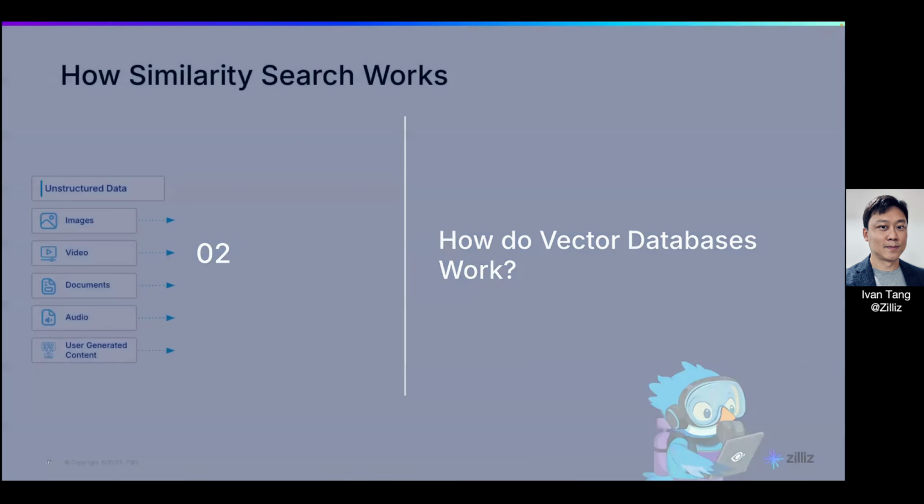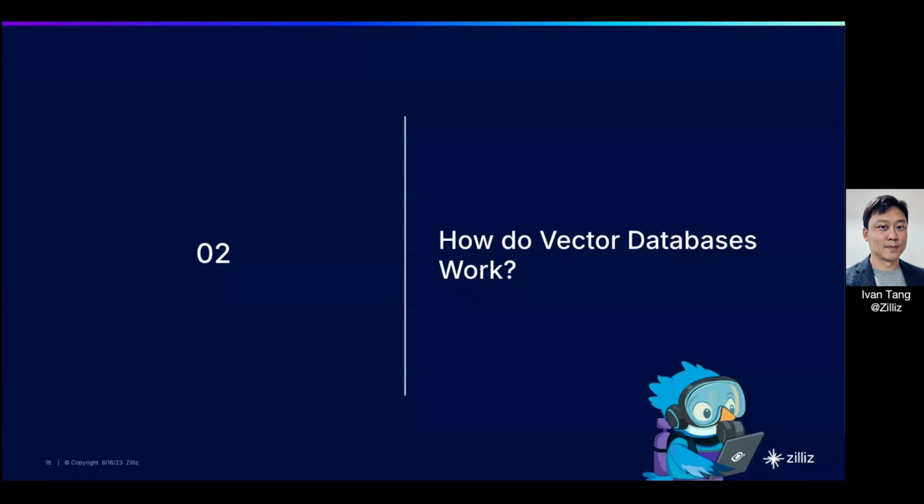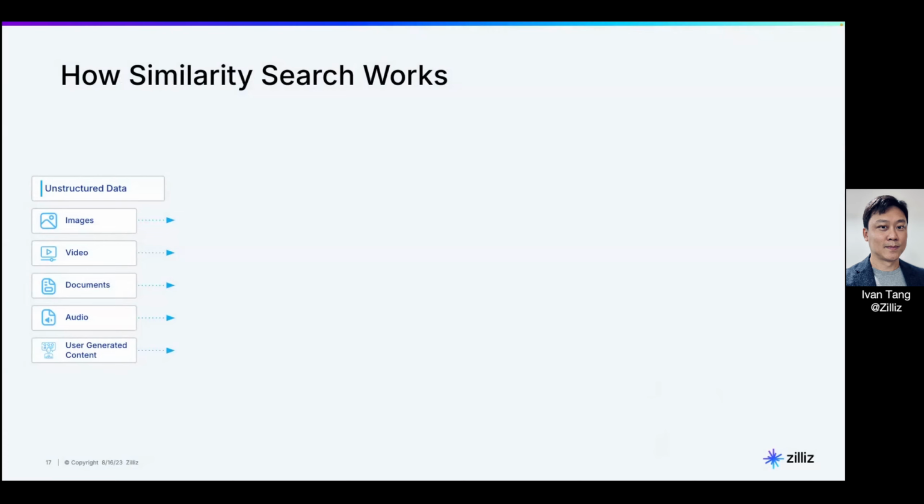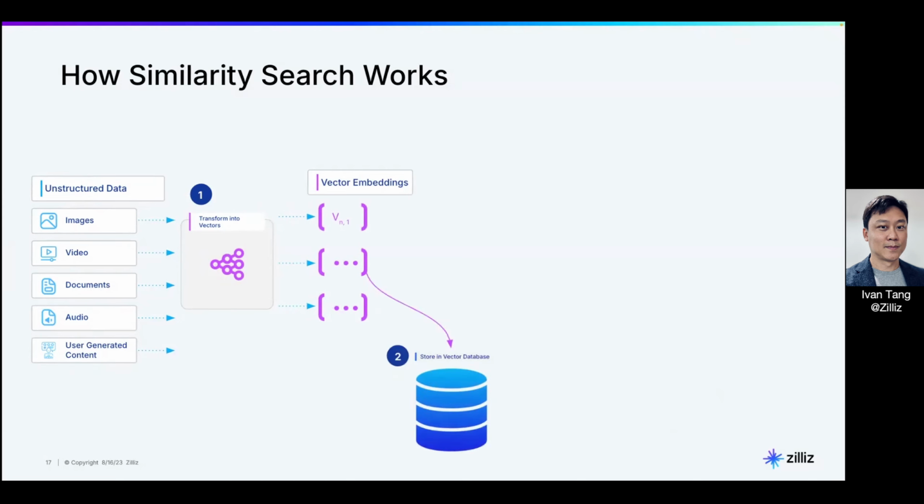Now, let's dive into the meat of a vector database. How do they work? So you have your unstructured data, which can be documents, NDAs, offer letters, images, or audio. All those can be converted into vectors. By doing that, you'll be able to perform search on them later on. So that's the first step: you convert your unstructured data into vectors. Now, you have to store them in a vector database.